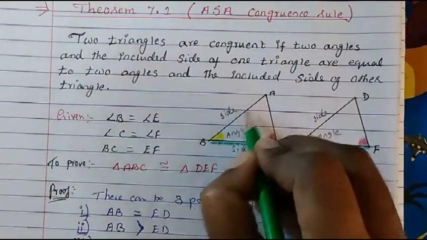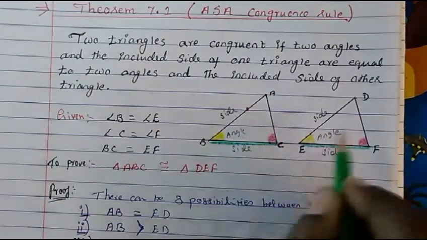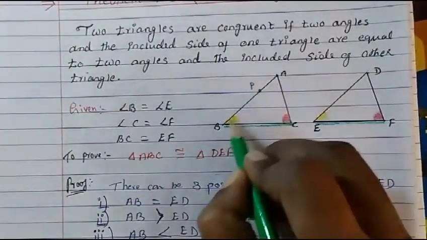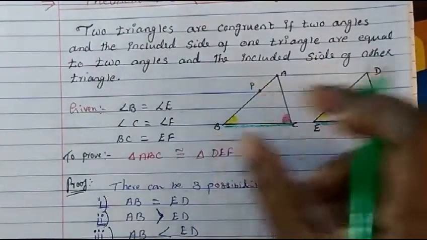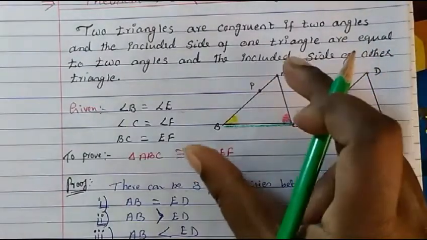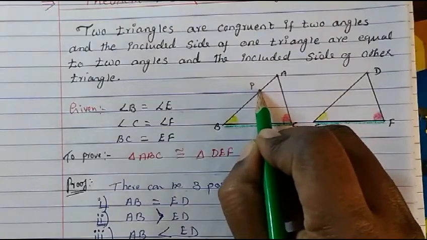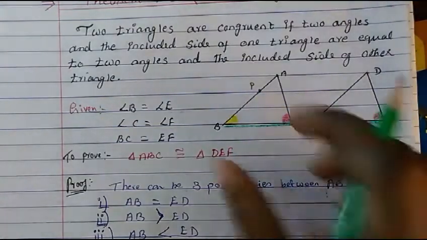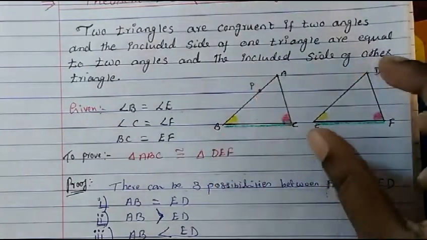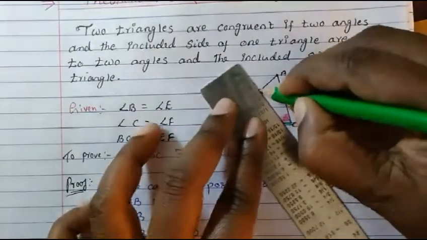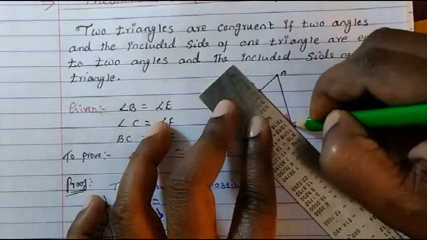We'll take a point on AB. I'll just clear this. So we take a point here, P, in such a way that this side is equal to this side, because we are saying that AB is greater than ED. If that is the case, then we take a point here P, and we consider that this PB is equal to ED. So let's join this P with C here.